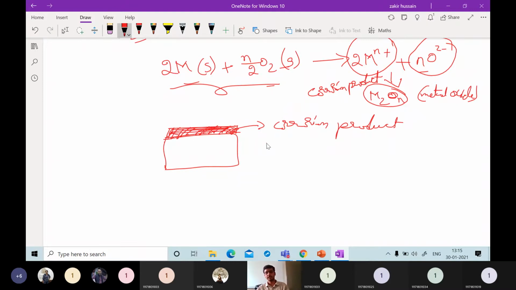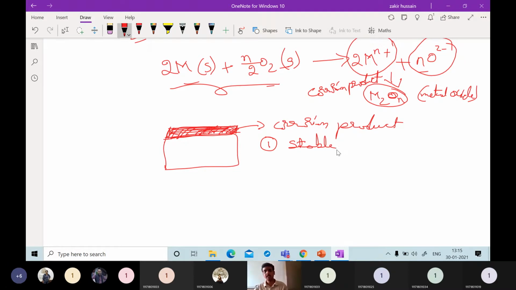How many types of films or corrosion products will there be? There are four types of corrosion products. One is if the formed film is stable.